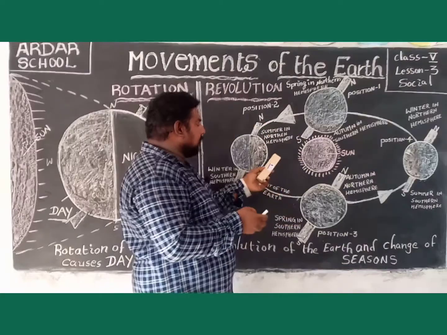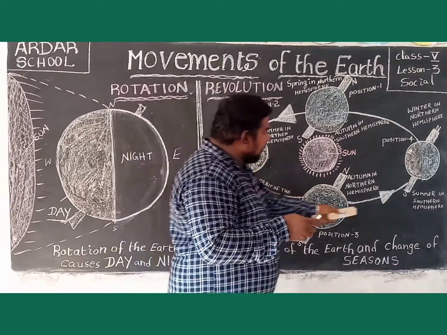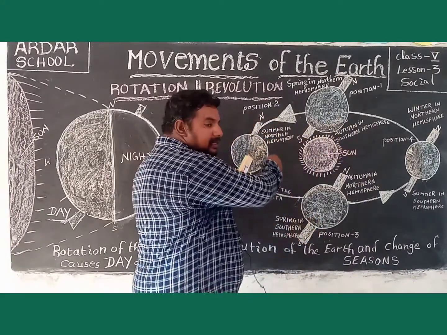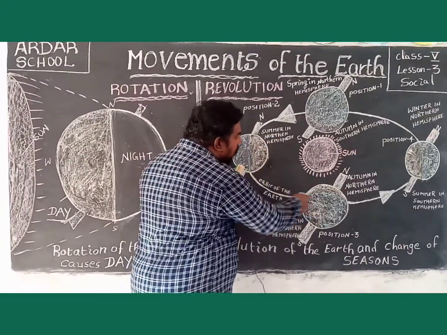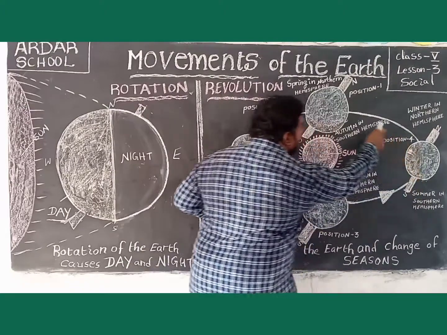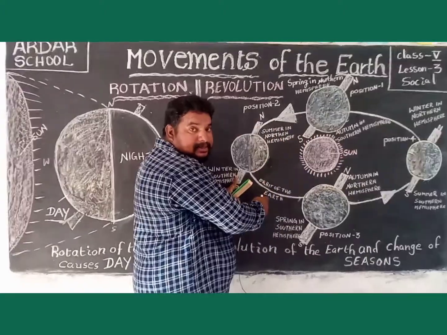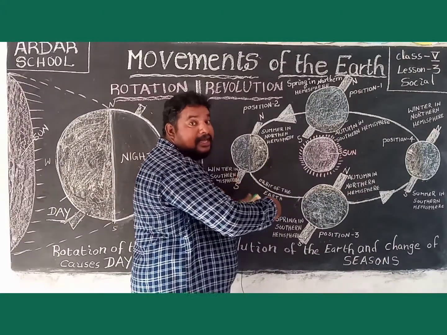You see the picture. This is the earth. This is called revolution.